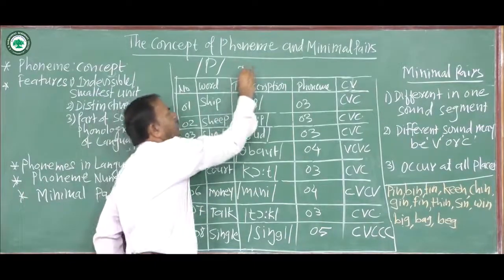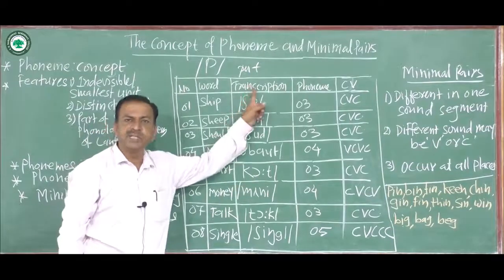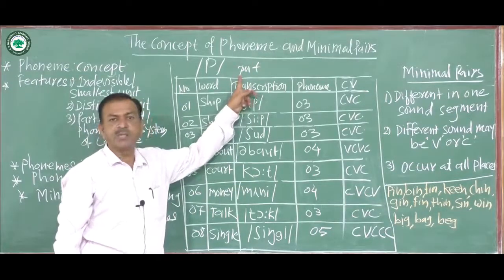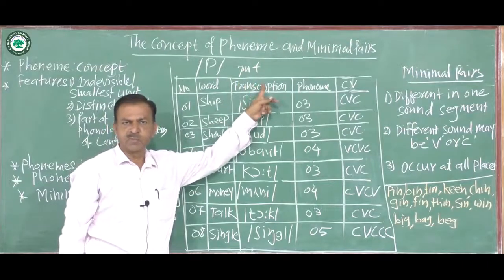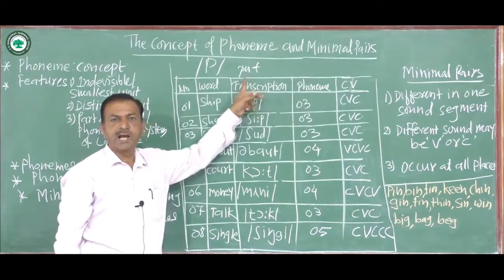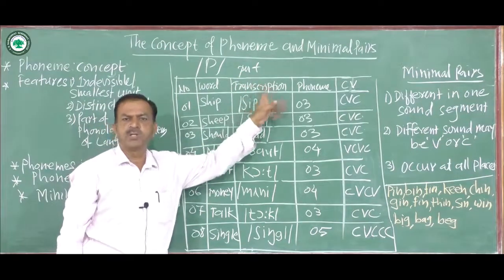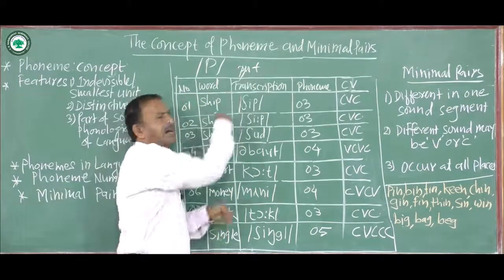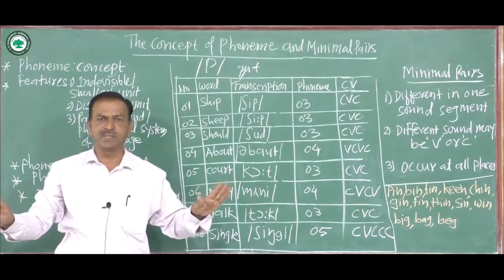When we say put, here three letters are used, p, u and t, and the syllable uses p, u, t. But this p or u or t cannot be divided.